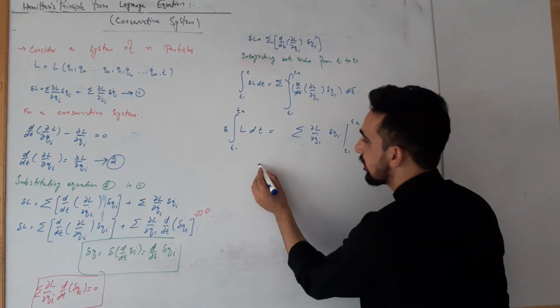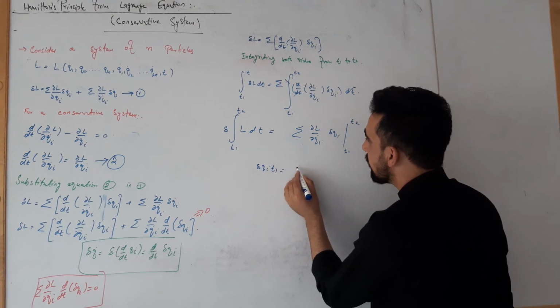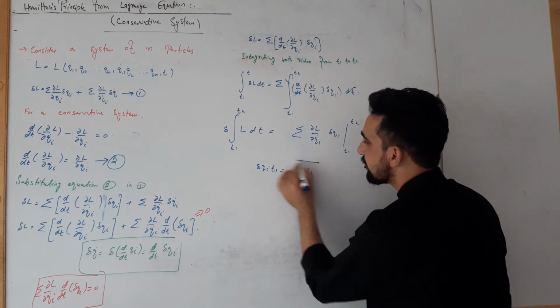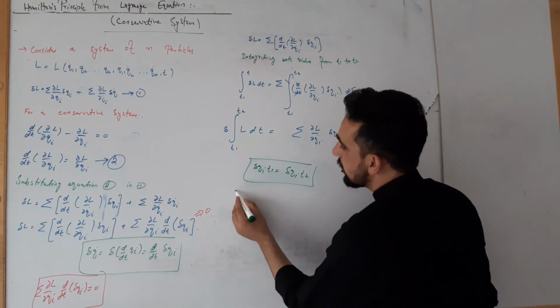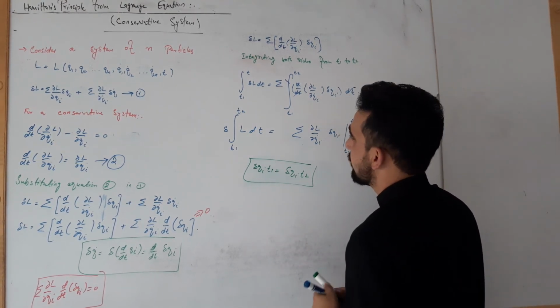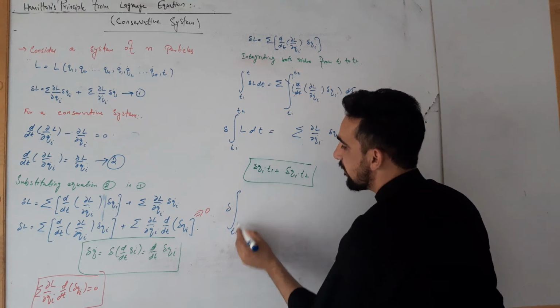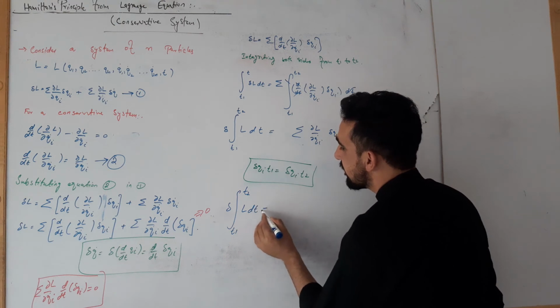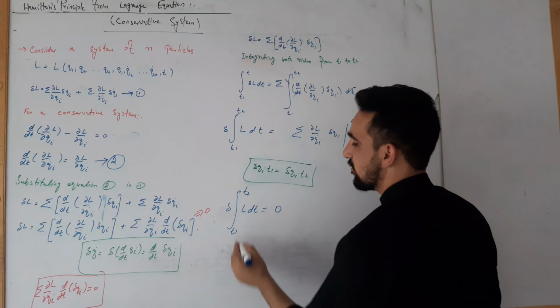Now del Qi at t1 is equal to del Qi at t2. So applying these limits, we have delta integral from t1 to t2 of L dt is equal to 0.